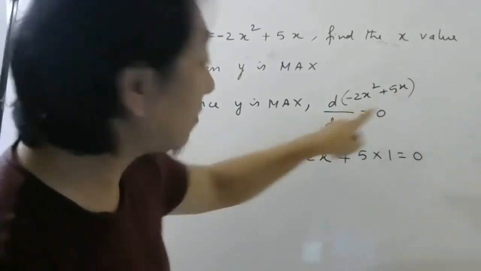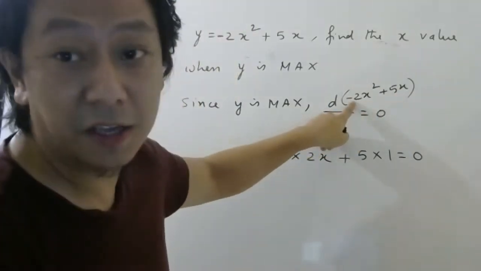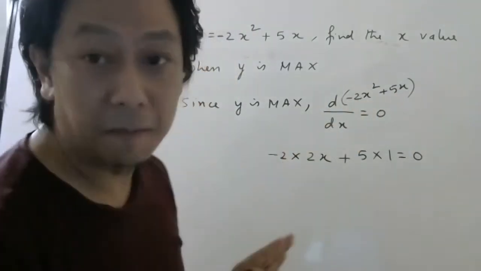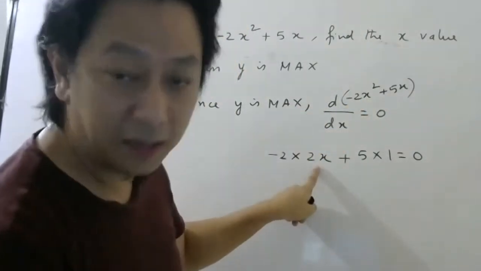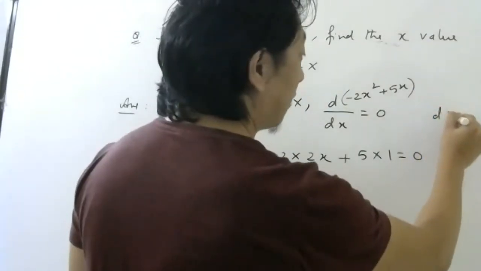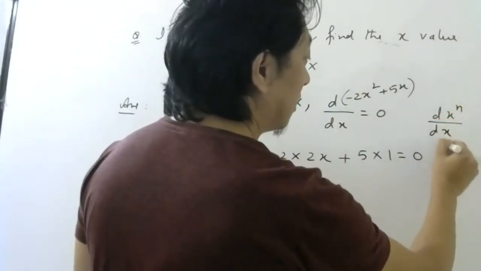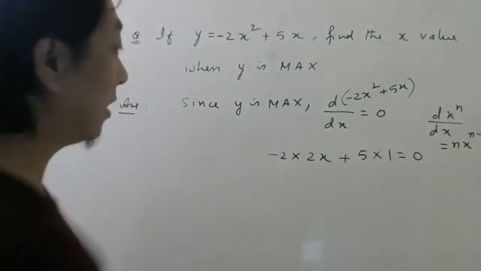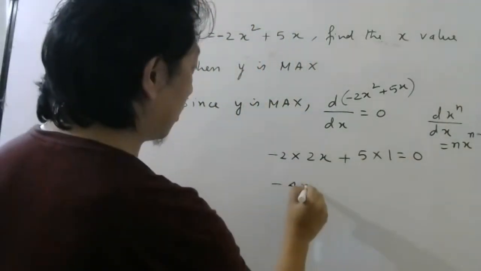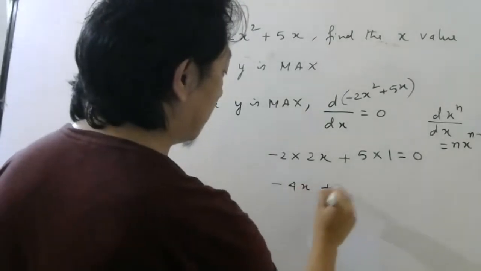For this one, directly you take -2 outside, and you all know differentiation of x square is 2x. The formula is d of x power n by dx is n x power n minus 1. So that formula you should remember. Then immediately the answer comes: -4x plus 5 will be 0.